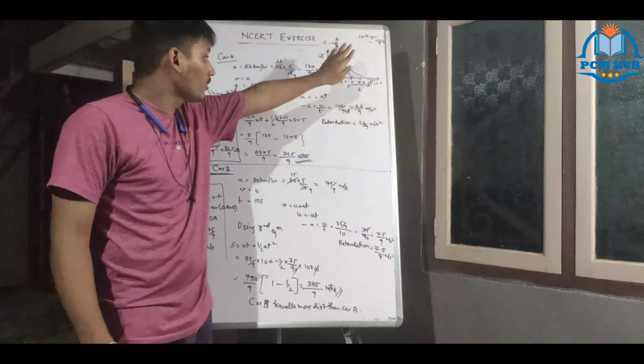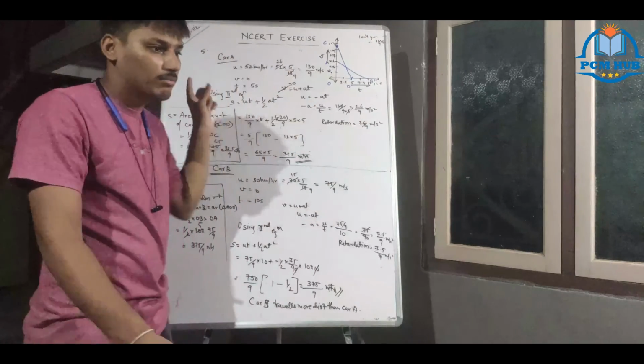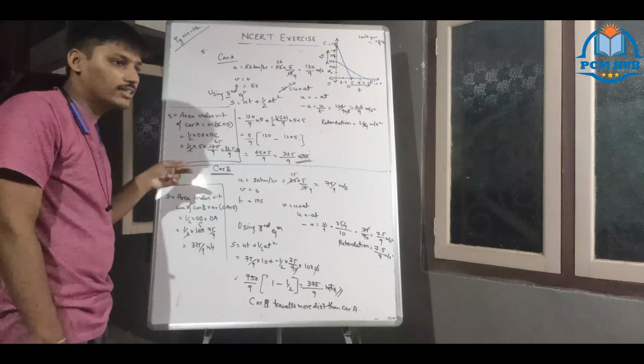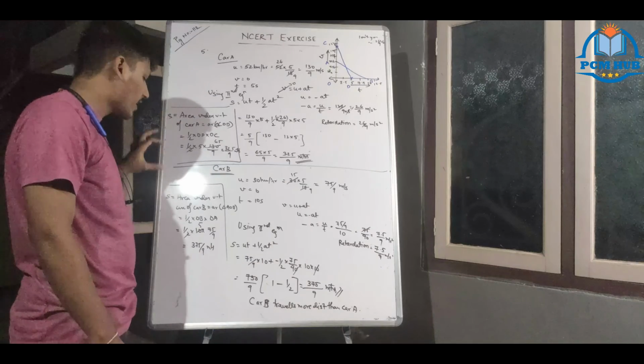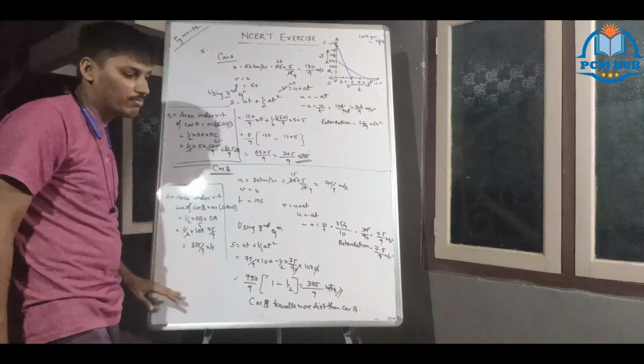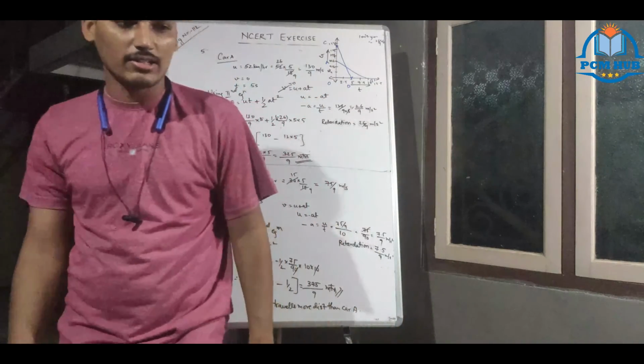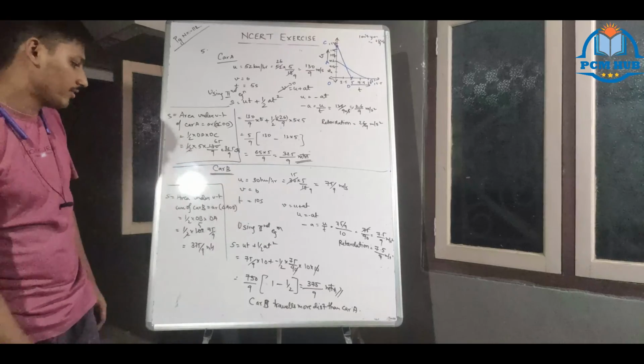Draw a straight line because it is a constant acceleration problem, define the areas of both using the area of the triangle formula, and compare both and tell that car B travels more distance than car A.